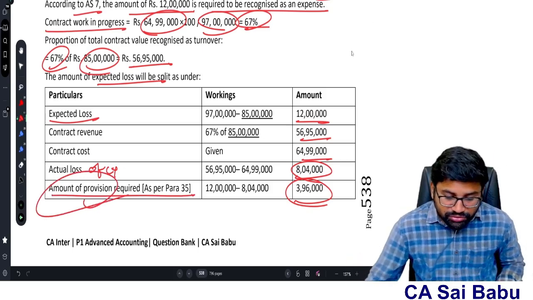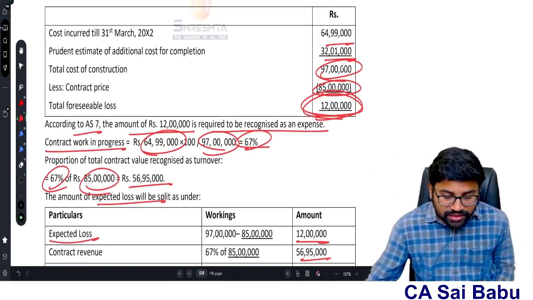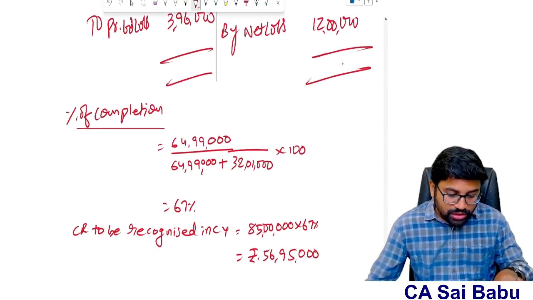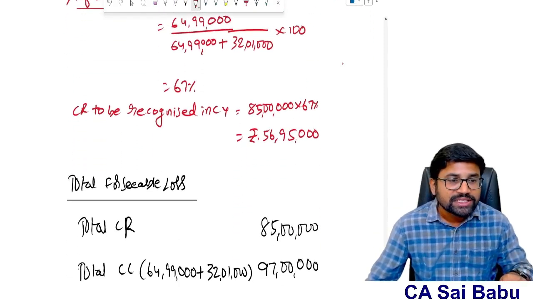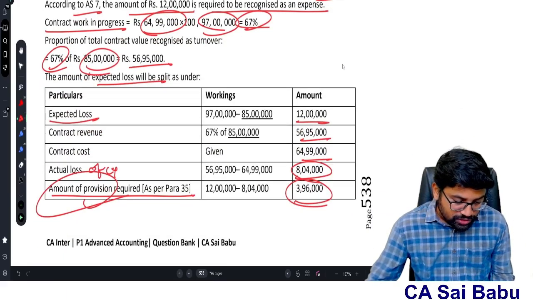So this is how you need to do the answers. Sir, presentation you can do, sir, but make sure that your answer is having all these things. So you prepare P&L account, you calculate percentage of completion, you write down what is the revenue to be recognized in the current year, you calculate the foreseeable loss, what is the total loss of the contract.